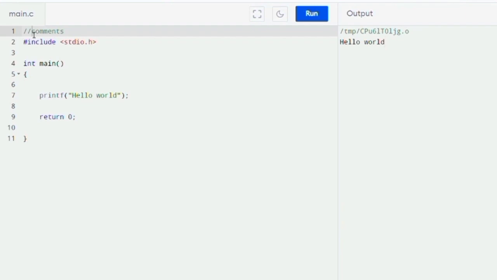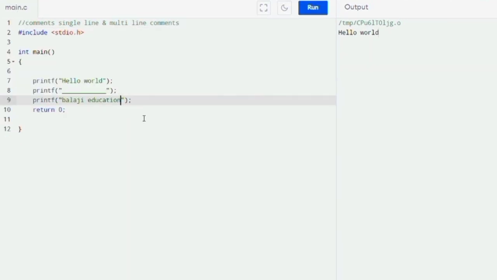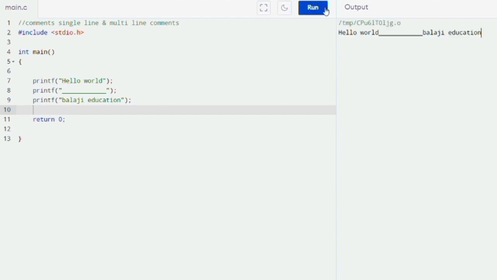See, in comments there are two types: single line comments and multi-line comments. What are single line and multi-line comments? To understand this topic, let us make some experiment by taking some printf statements. See here, for explanation purpose, I am taking three printf statements. If we run this, see how we get the output.